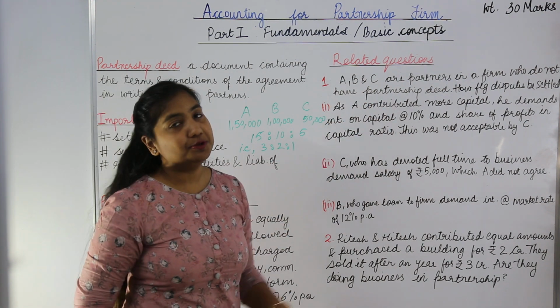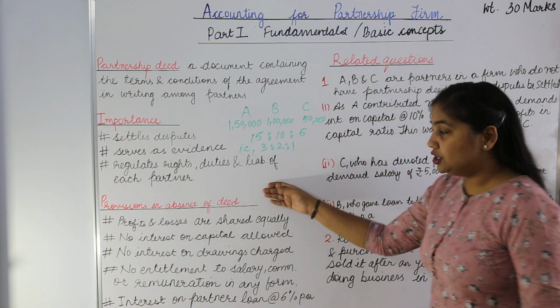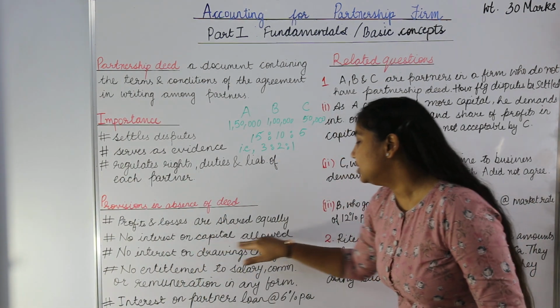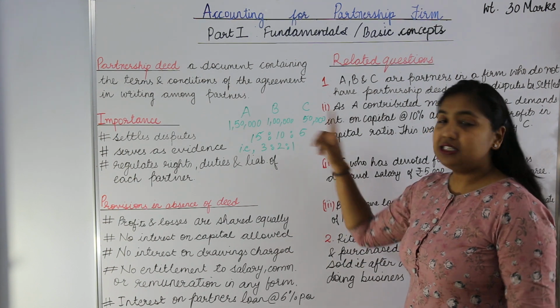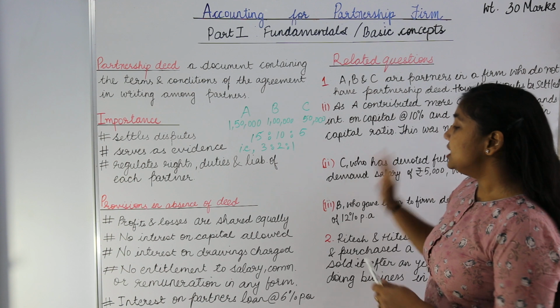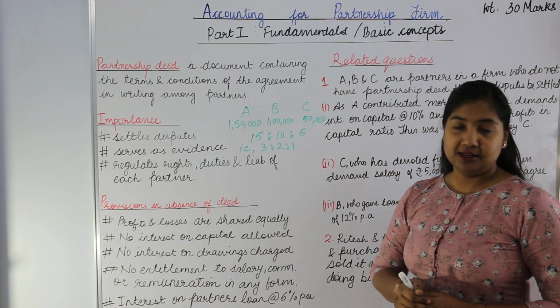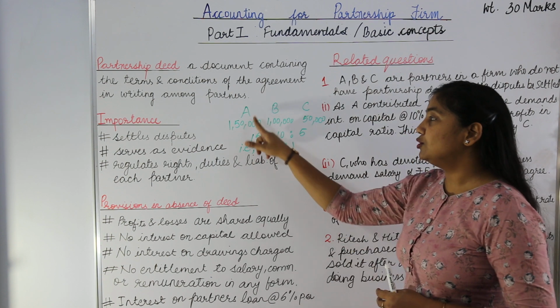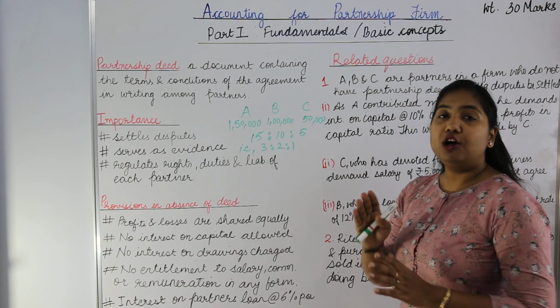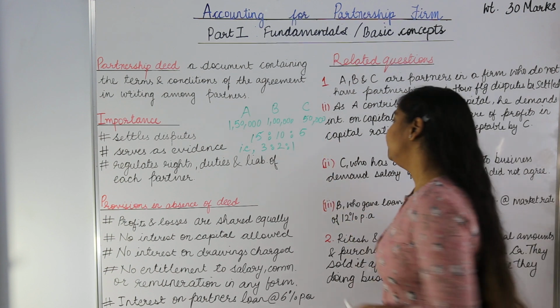How will this dispute be settled? As we have seen, in the absence of partnership deed, no interest on capital will be allowed. So the first demand of Mr. A will not be met. Second, in case of absence of partnership deed, profits and losses are shared equally. So in that case also, the demand of A will not be met. All the profits will be shared equally among partners A, B and C.